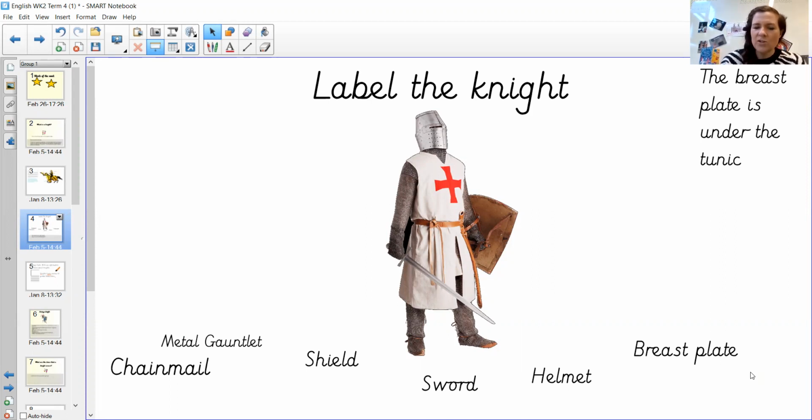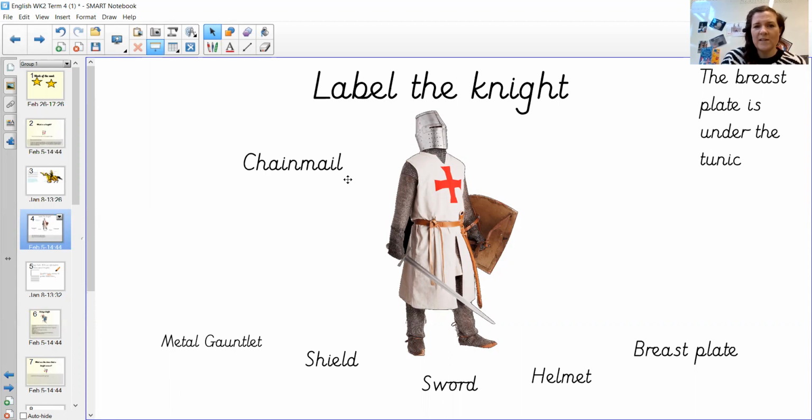So we're going to go through each one, okay, and a little bit more about what they are and what they do. So the first word was chainmail, chainmail. Now, chainmail is actually the suit that knights wear to protect them, and they are tiny, tiny rings of metal that are all linked together to make a suit, to make a metal suit. And they protect the knights when they go into battle.